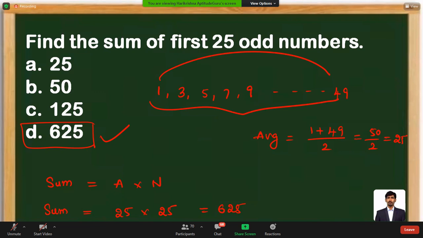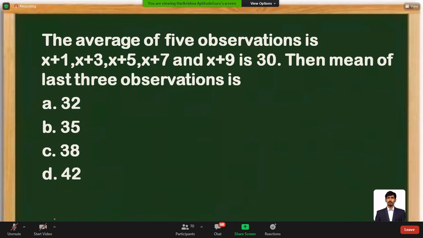Next question. A very simple question and a repeated question from Capgemini, Math, and other placement papers.